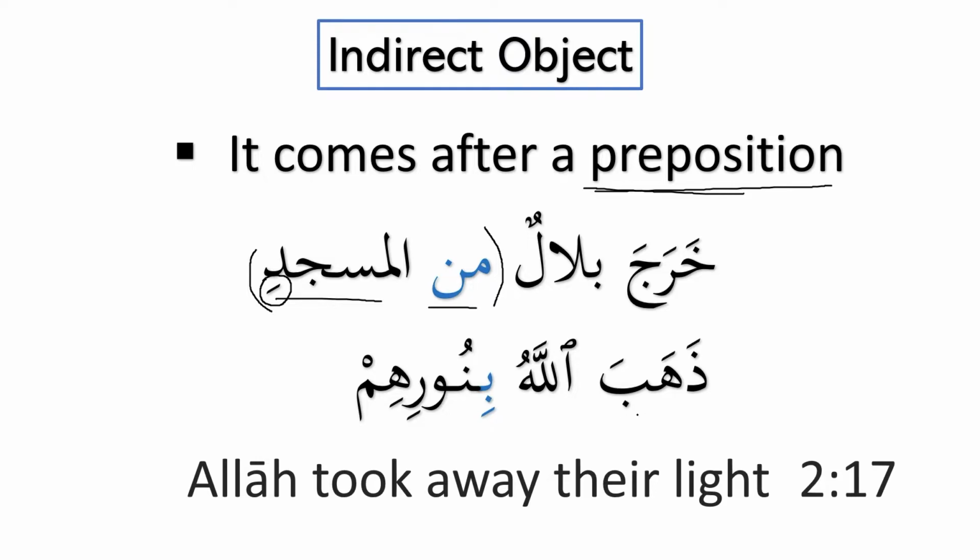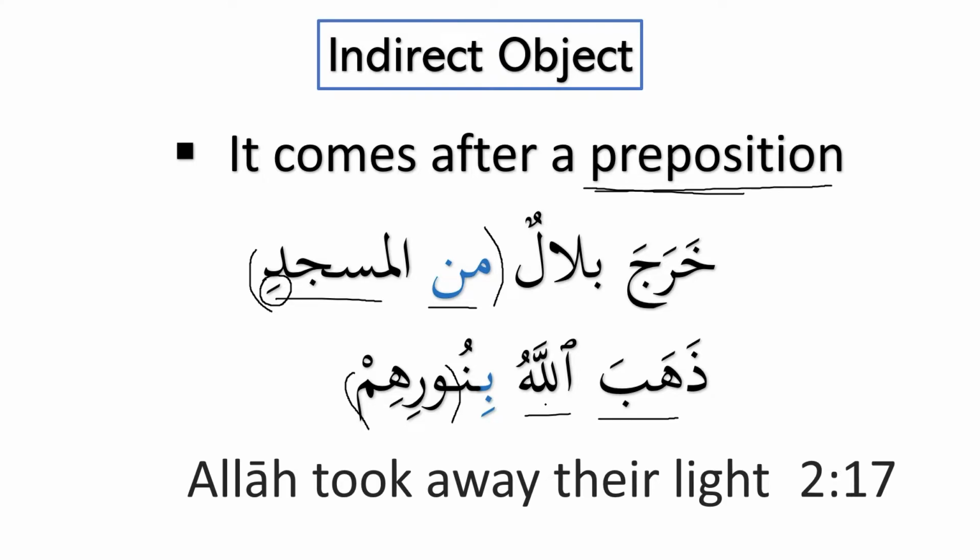Similarly, example from the Quran, ذهب الله بنورهم. Allah took away their light. So we can see over here, ذهب is the past tense, ismul jalala is the fa'il, and bi is harf jar, and nuri is mudaf, and him is mudaf ilayh, and the complete construction will be indirect object. So why do we call it indirect object? Because it comes after the preposition. For example, we say ذهب بلال إلى المسجد. So you say ذهبت إلى المسجد أو ذهبت إلى المدرسة or ذهبت إلى العمل.